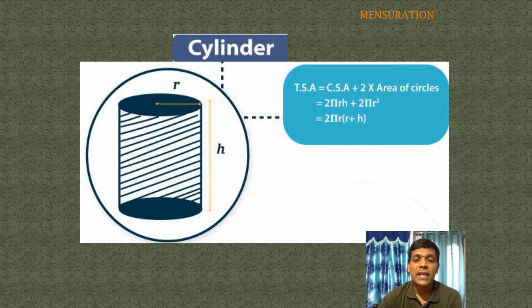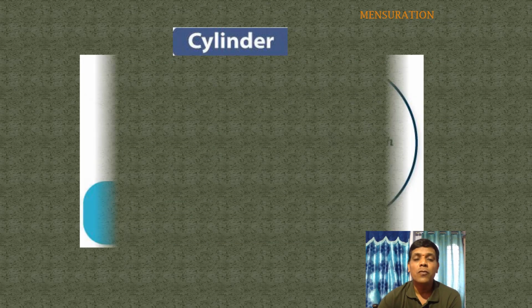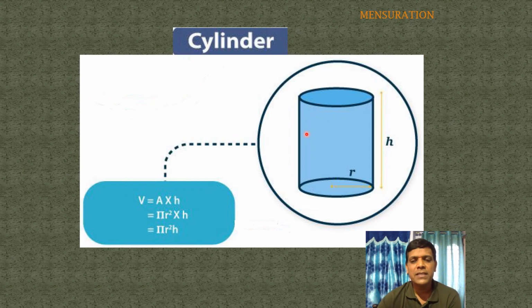Now coming to the next concept, volume of a cylinder. Volume always means base area into height. What is the shape of the base? Circle. So the area of the base equals the area of a circle, pi r square, and height equals h. Volume V equals area of base into height, which is pi r square h cubic units.